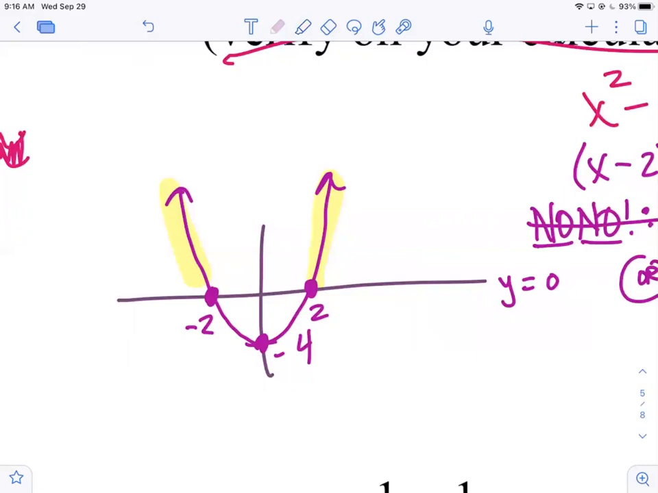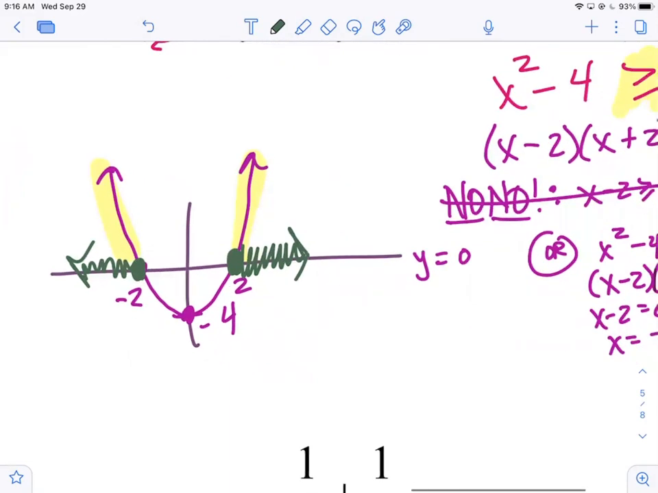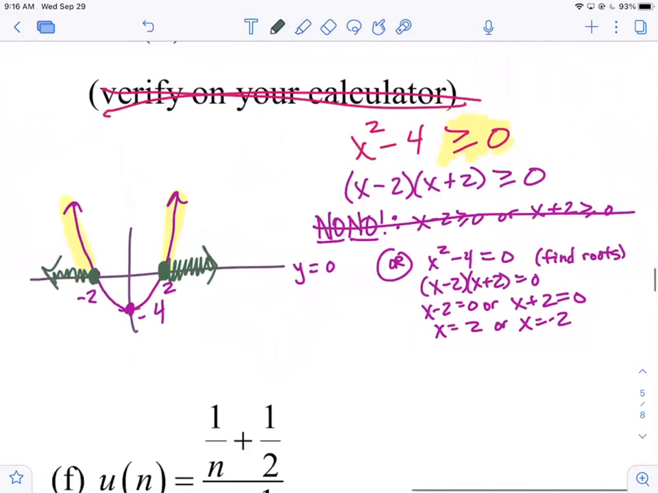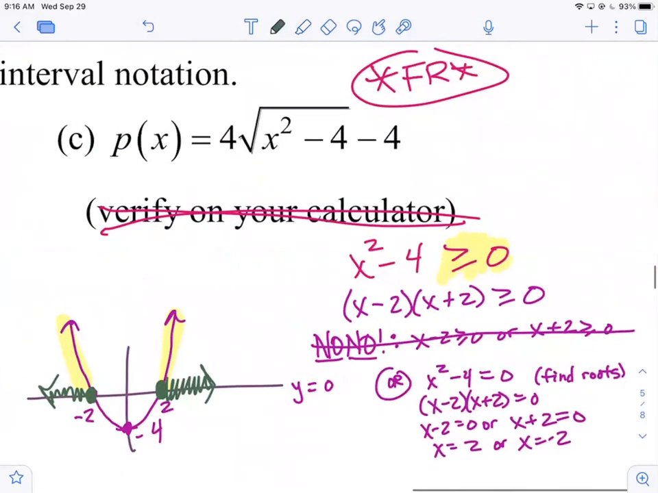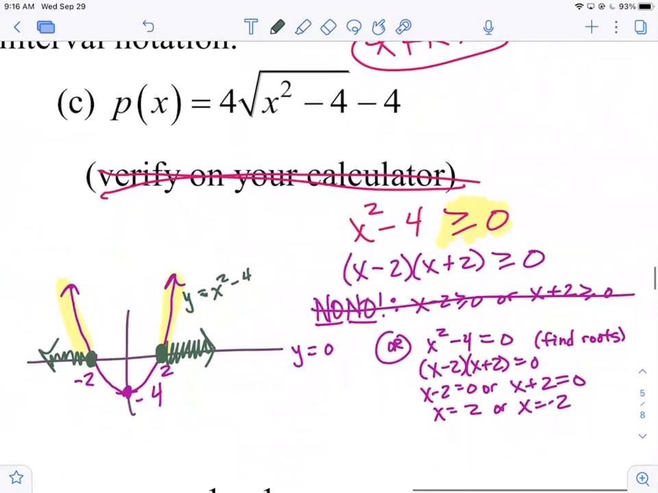So if you're going to sketch that on the x-axis, it would look like this. Equal to would be on, and then we're going to shade to the right, and we're going to shade to the left. Right? Any value outside on the x-axis is going to generate a y value that's above. Okay, so now that I have my interval, I'll go ahead and answer the question. By the way, notice that this graph is not the graph of p of x. This is just the graph of x squared minus 4. It's not the graph of our function, but it's all we need to find the domain.